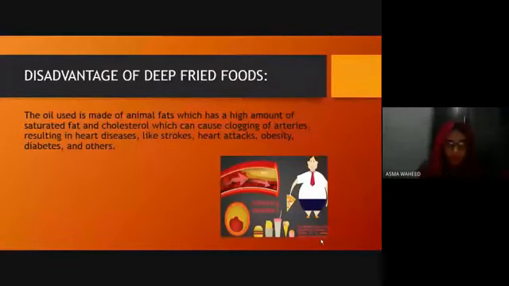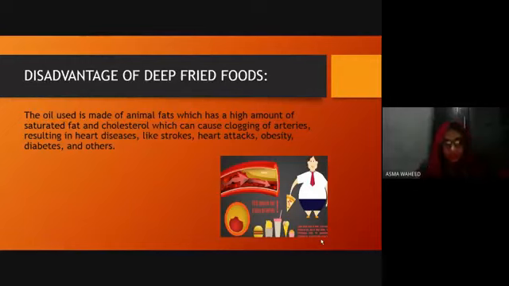Disadvantages of deep fried foods. Along with the advantages, there is a disadvantage of deep fried foods. It is that the oil used is made of animal fats, which has a high amount of saturated fat and cholesterol, which can cause clogging of arteries, resulting in heart diseases like strokes, heart attacks, obesity, diabetes, and others.